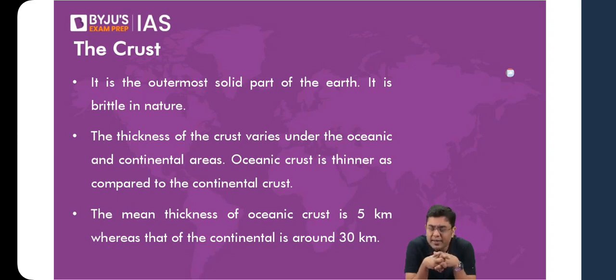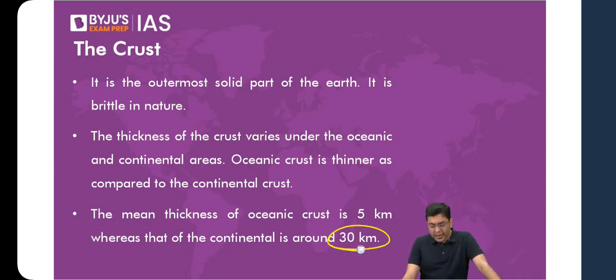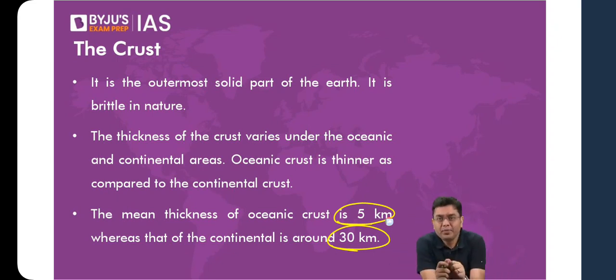For example, in the continental areas, its mean average thickness is around 30 kilometers from the surface. In the region of oceans, its mean thickness is around 5 to 20 kilometers, that's it. So underneath the oceans, the crust is what is known as the oceanic crust. Oceanic crust is thin. Continental crust is thick. But they are made up of different materials. That is why they have different densities and different weight. Continental crust, regardless of its thickness, is always going to be very light. Oceanic crust is always going to be very heavy.